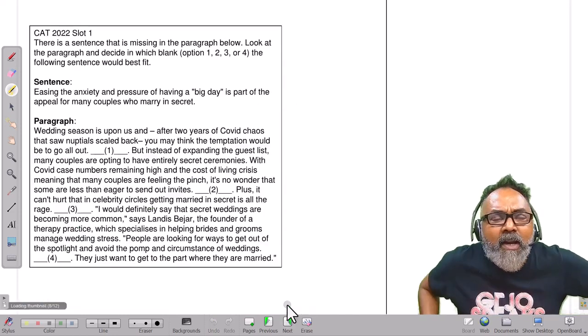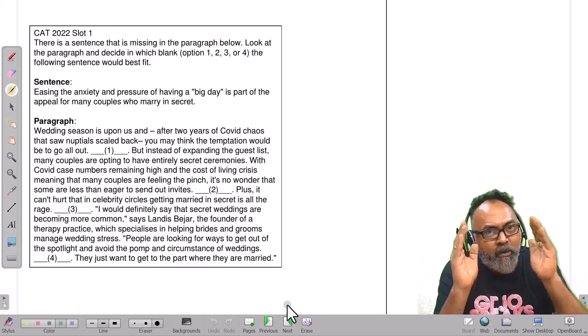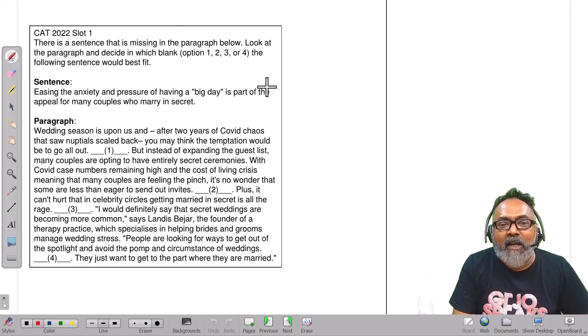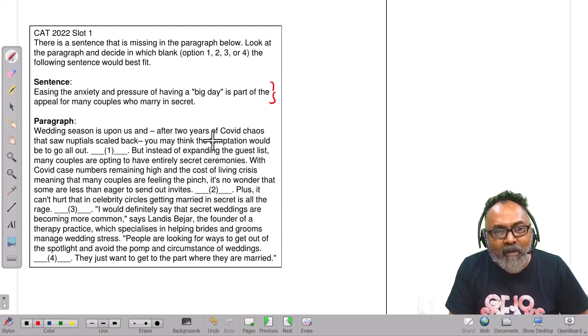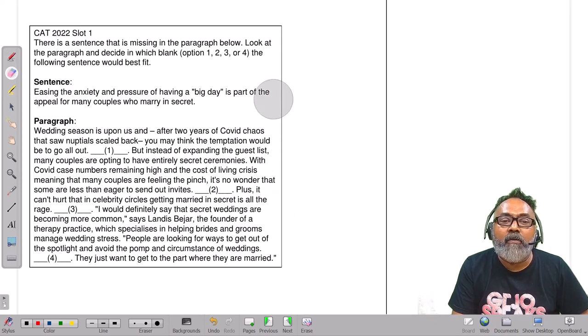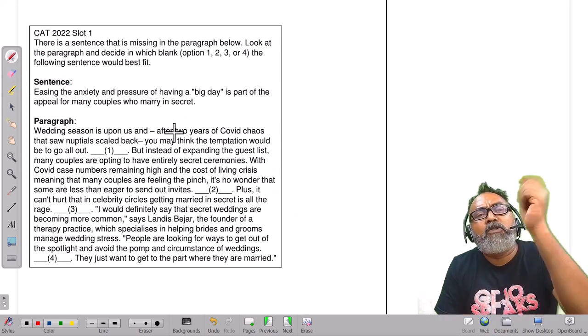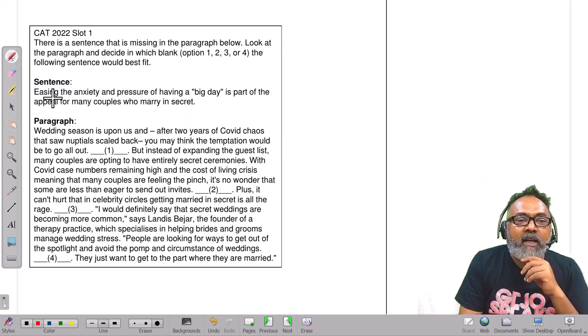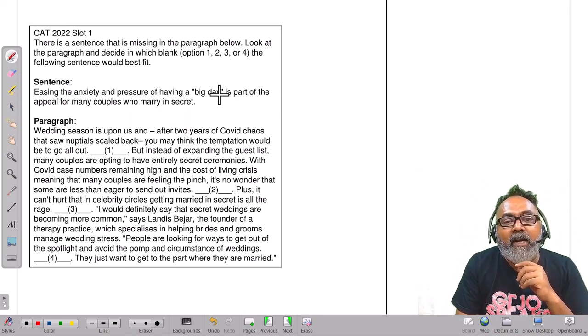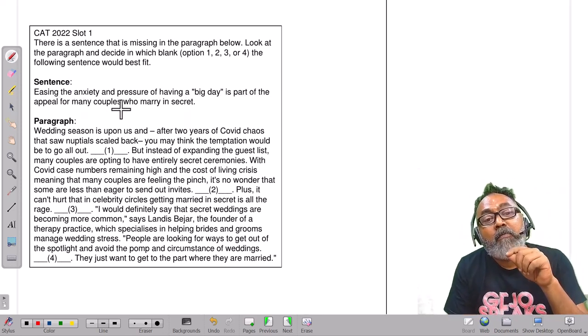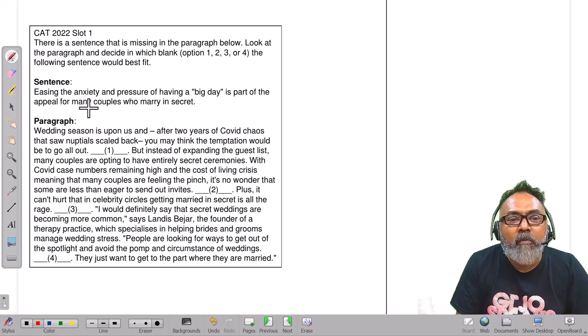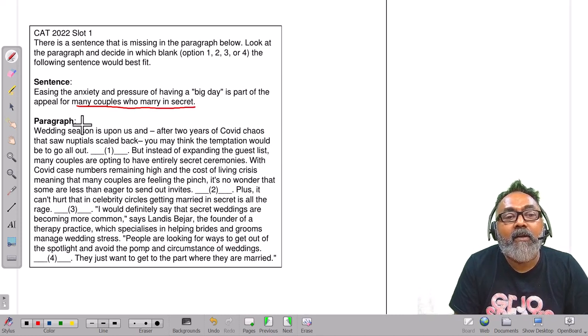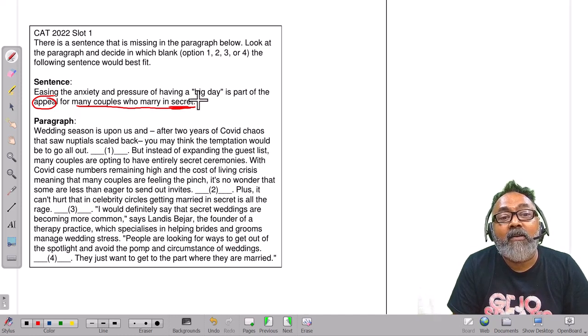Okay. Now let's look at this question. We have already solved it, but we are just looking at the process. Okay, we are given a sentence. We have the paragraph. We have the blanks. What is our process? Our process is to read the sentence first. The sentence says, easing the anxiety and pressure of having a big day is part of the appeal of many couples who marry in secret. You're talking about what? Many couples who marry in secret. Okay. They have an appeal. What is the appeal of marrying in secret? That they want to ease the anxiety and pressure of having a big day.